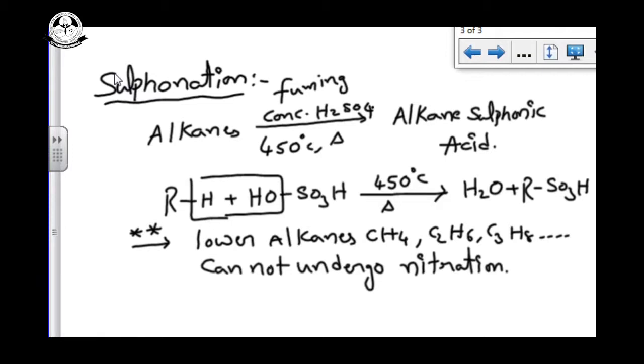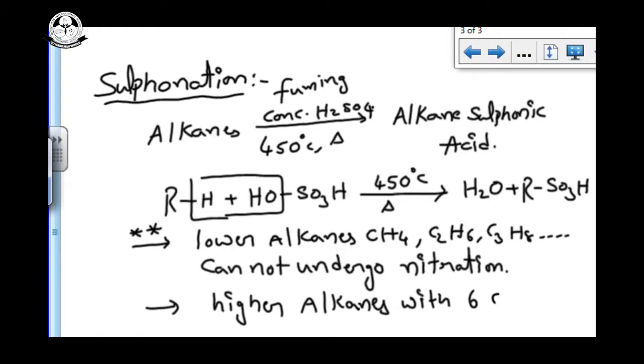Only higher alkanes with 6 carbon atoms in a straight chain form, that is n-alkanes, can undergo this substitution reaction. N-alkane means normal alkane, a straight chain alkane with a minimum of 6 carbon atoms, that is sulfonation.